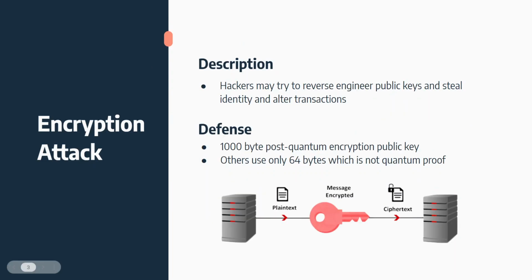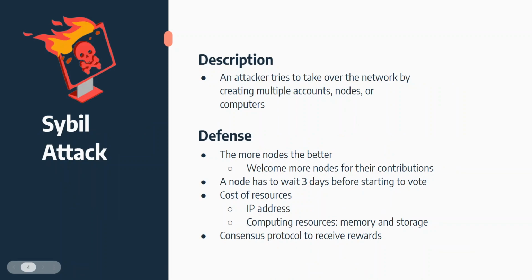The first type of attack we will be talking about is the encryption attack. This is where hackers may try to reverse engineer public keys and steal identity and alter transactions. So the current blockchains out there use a 64-byte public key, which is not quantum proof. But here at Omicro, we use a 1000 byte post-quantum encryption public key, which is quantum proof. So we're very secure against this type of attack.